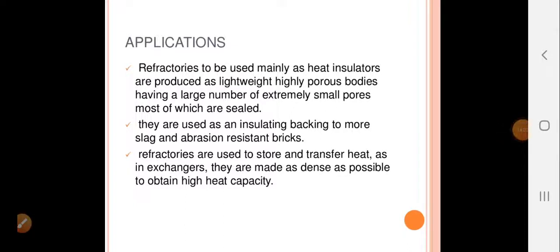They are used as an insulating backing to more slag and abrasion resistant bricks. Also used to store and transfer heat, as in heat exchangers, they are made as dense as possible to obtain high heat capacity. Because the lining that we are using is of low conductivity of heat, we can use it for storing and even transferring the heat.